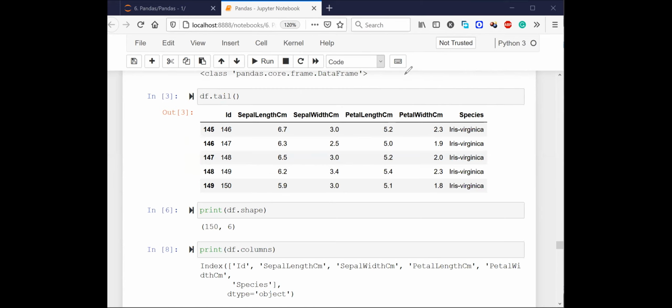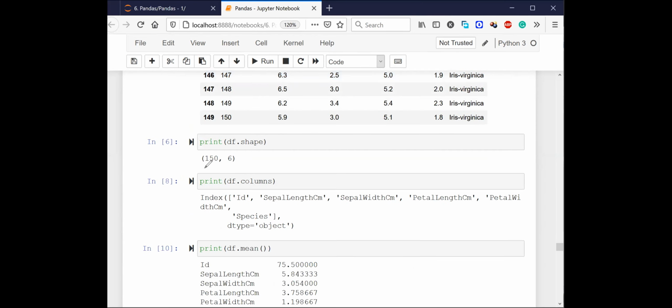Okay, what is the next thing you might be interested in? You might be interested in knowing how many rows and how many columns are there in the data. In order to do that, you can simply say df.shape, as easy as that, right? Pandas df is very easy to use. If you have something in a data frame, you can very easily use all these functions to understand the kind of data you have.